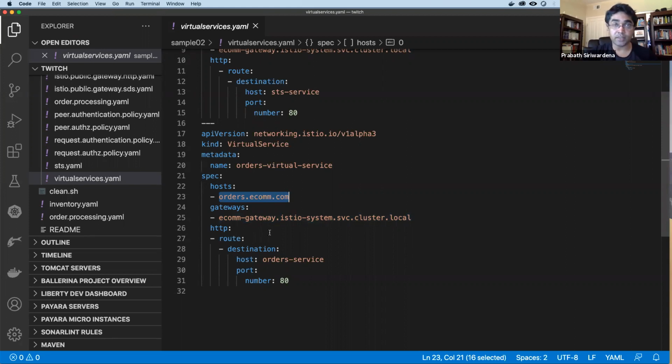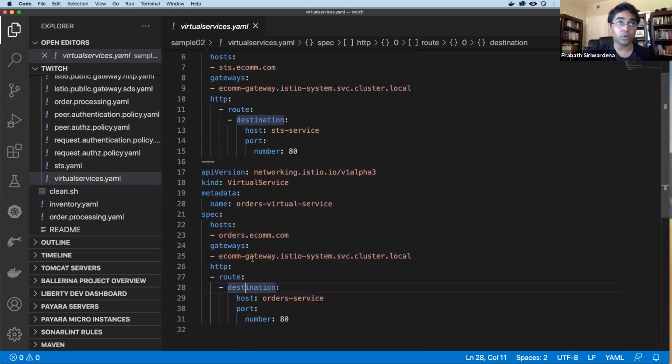So now, looking at this configuration, Istio will pick, okay, this is the gateway, this is the corresponding virtual service, and still we don't know how to route traffic to the Kubernetes pod. Here it says this is a routing rule. You need to route any traffic that comes to this virtual service to port 80 of the order service Kubernetes service. So this is the name of the Kubernetes service.